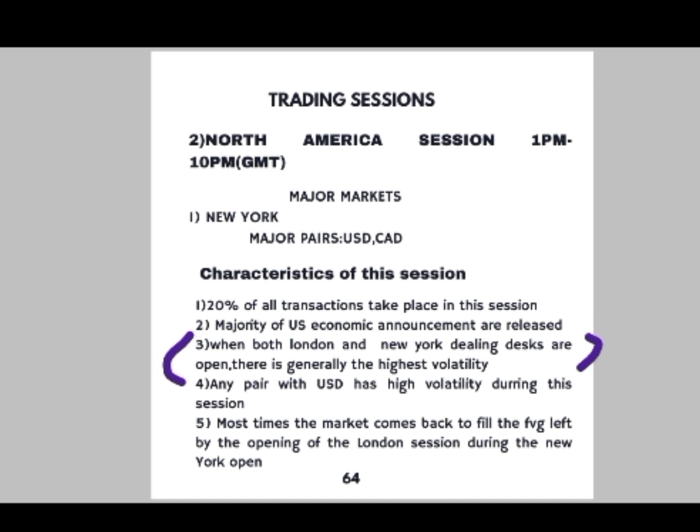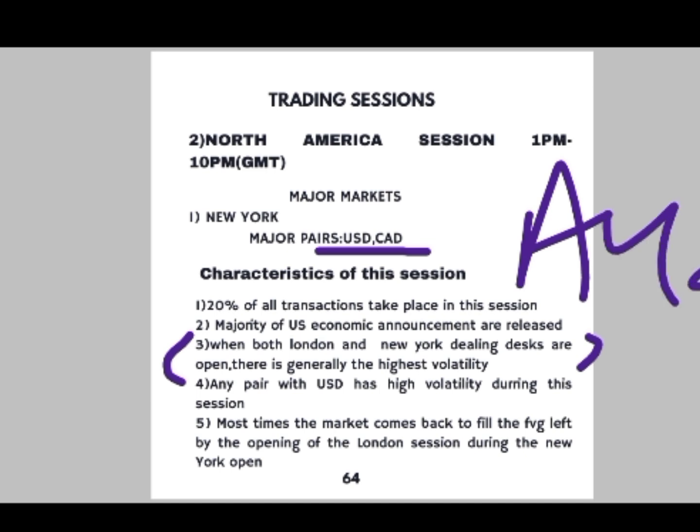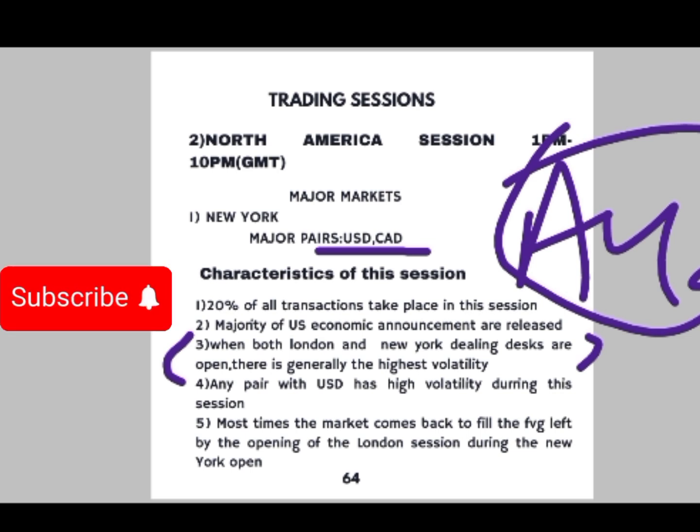Now, any pair with USD has high volatility during this period. Any pair that is paired with USD or CAD has high volatility during this period. So AUD/USD is going to have high volatility during this period, even if it is not the AUD session. But the fact that it's the USD session is going to make it have high volatility. Do you understand how this works now? Good. Now, most times the market comes back to fill the fair value gap left by the opening of the London session during the New York Open.